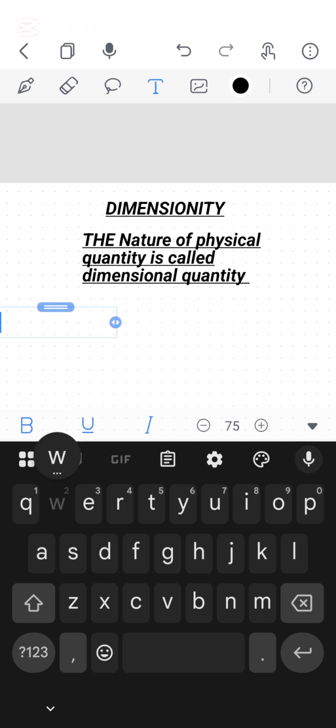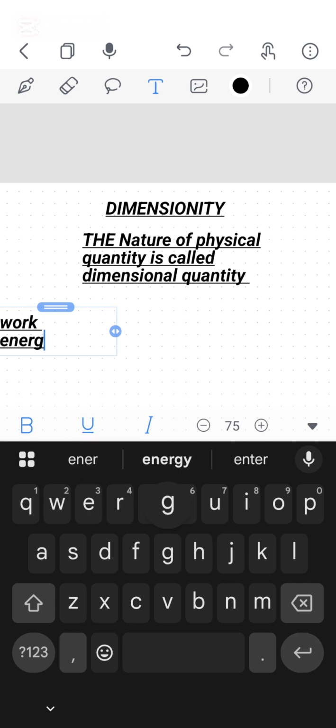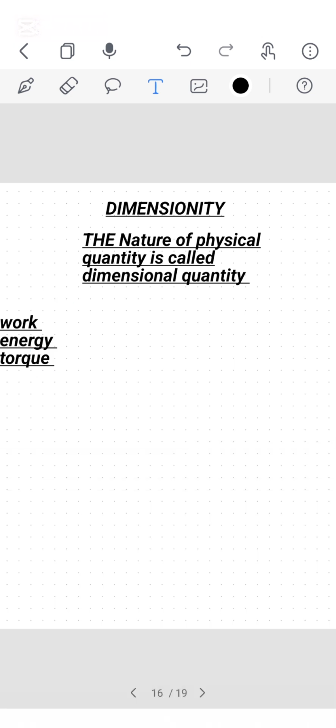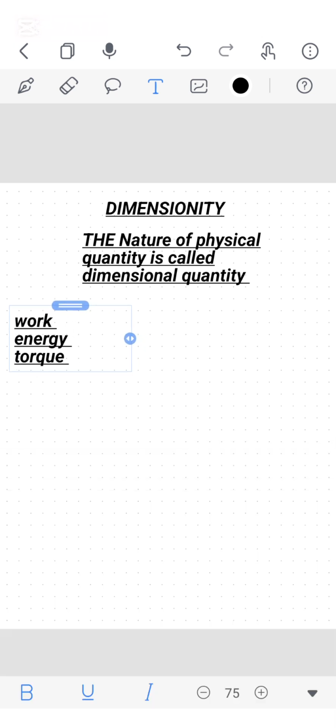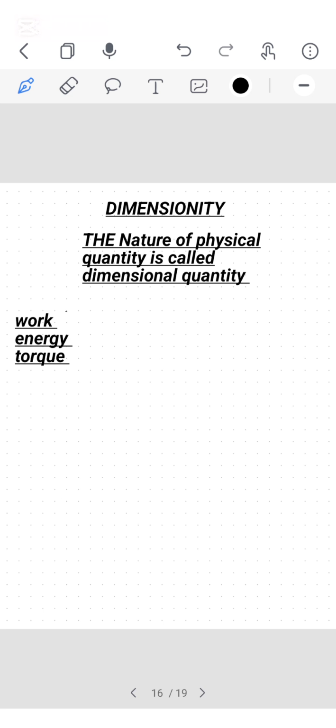Suppose we have work, energy, and torque. Now you know that these three have the same unit.